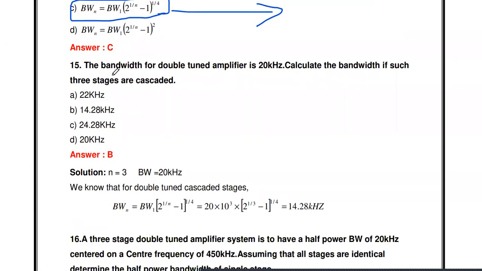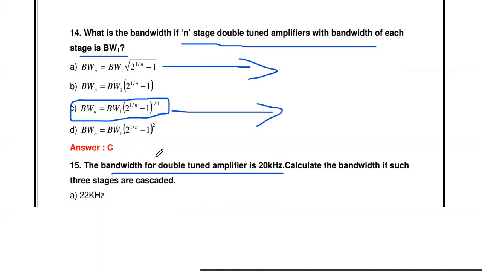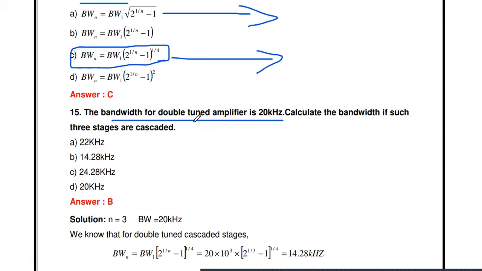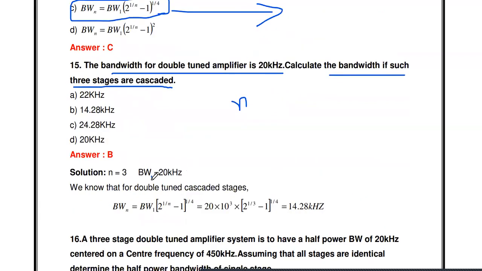Then the next question: the bandwidth for the double tuned amplifier is 20 kilohertz. Okay, this is a 2 mark problem corresponding to the previous question. The bandwidth of a single stage double tuned amplifier is 20 kilohertz. Calculate the bandwidth if 3 stages are cascaded. So here the small n value, the number of stages, is 3. Bandwidth of one stage is 20 kilohertz. Then we have to find out the overall bandwidth.